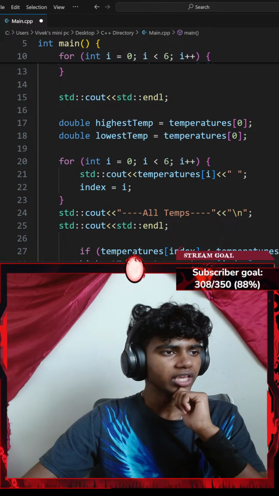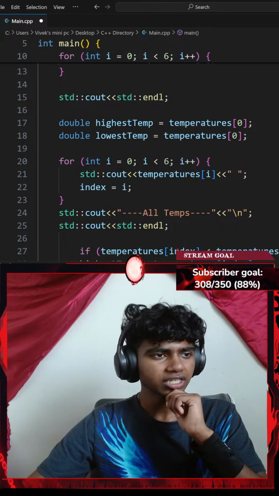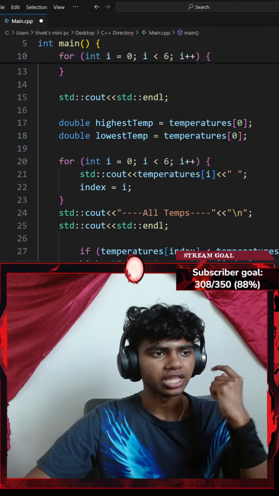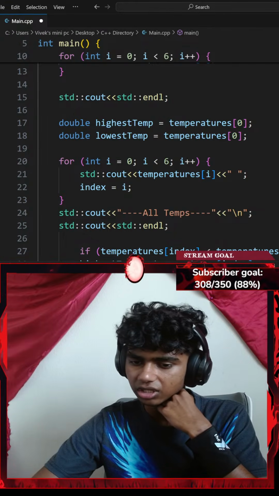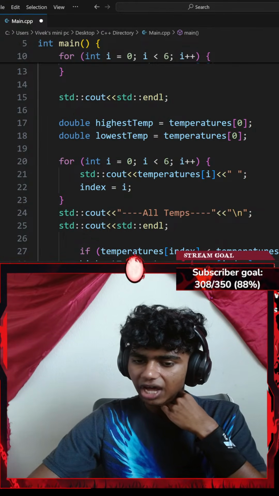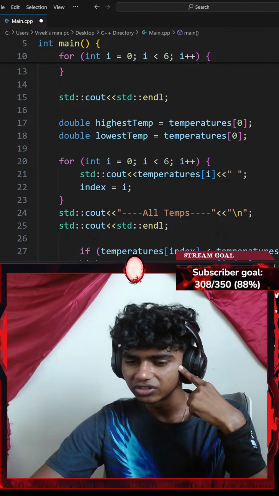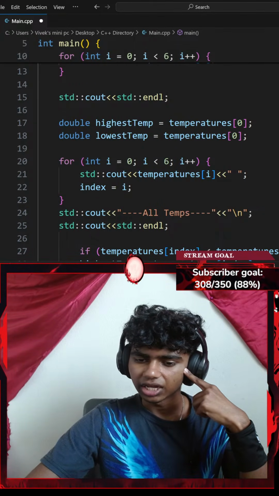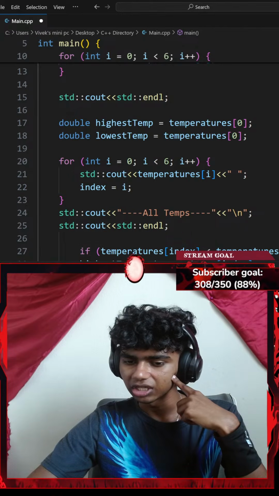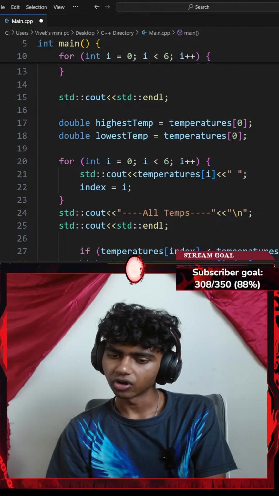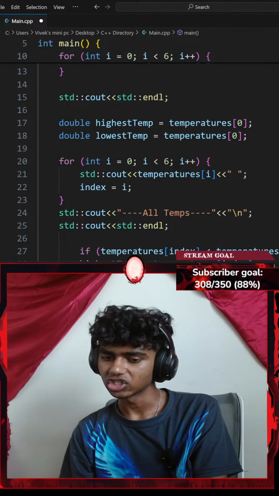Okay, let's see next up. Loop through the array, if a temperature is greater than highest, update highest. If a temperature is less than lowest, update lowest. No, you can't break because you have to check all values anyways. That does make sense. No values in array, or get help from chat, but not ChatGPT. Okay, I'd suggest getting advice and support from Stack Overflow from professionals instead.